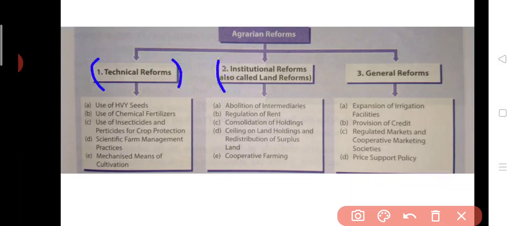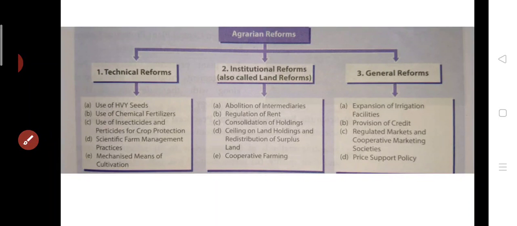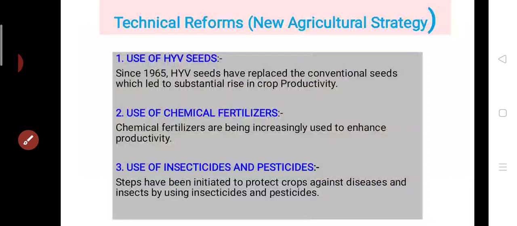Second one is institutional reform, and third one is general reform. The technical reform include use of HYV seeds, use of chemical fertilizers, insecticide, pesticide, scientific farm management, and mechanized means of cultivation. Now, let's study these technical reforms in detail.